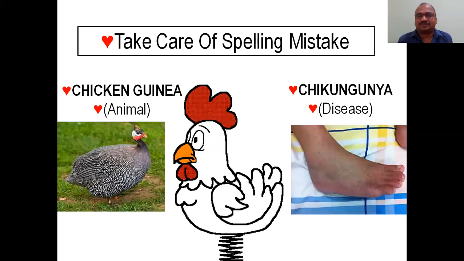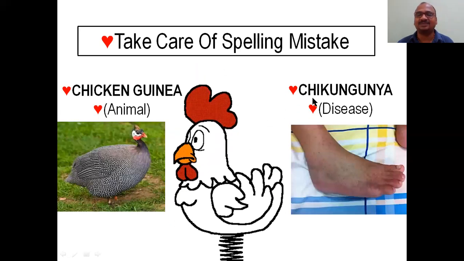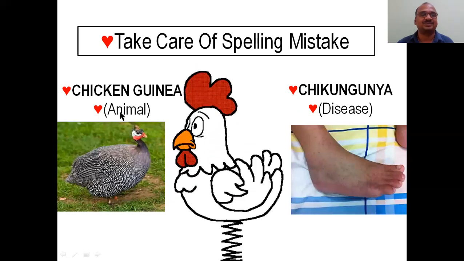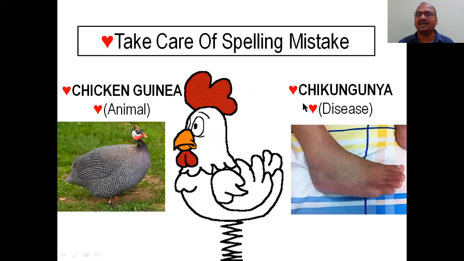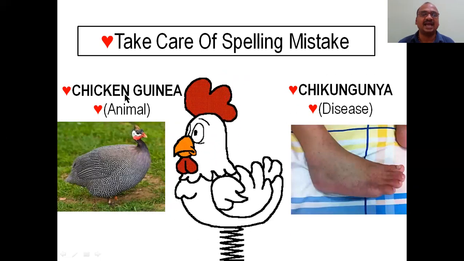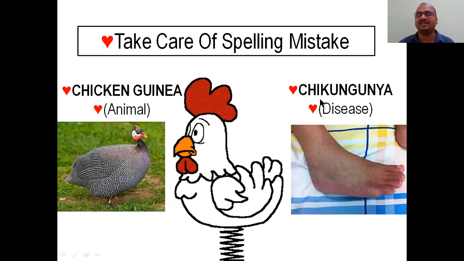Here, C is absent. Here we will put the K. So you get chikun, and here you get gunya. Chikungunya is the name of the disease. No way is it related to the chicken.